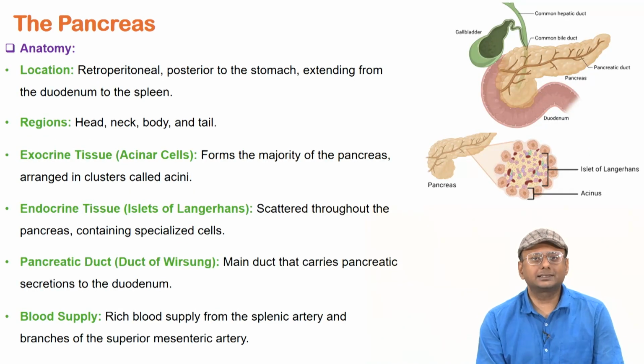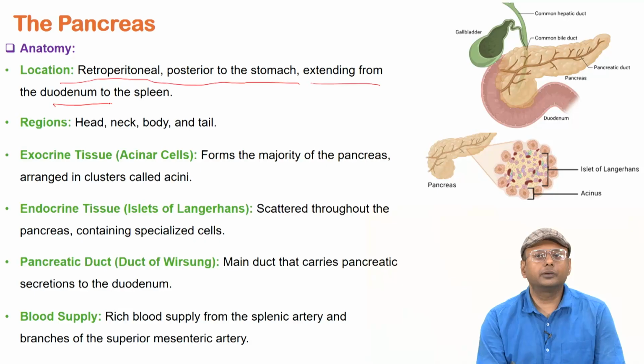Pancreas, we just discussed, has a lot of endocrine and exocrine functions. So where is the pancreas located? The pancreas is located in the retroperitoneum, posterior to the stomach, and extends from near the duodenum to the spleen, right.